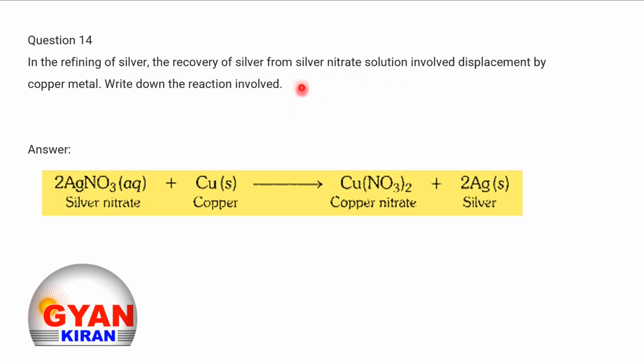So we have to write this statement in the form of an equation. In this reaction, silver nitrate solution reacts with copper and gives us copper nitrate and silver. So here the silver is recovered. So this is an example for the given statement.